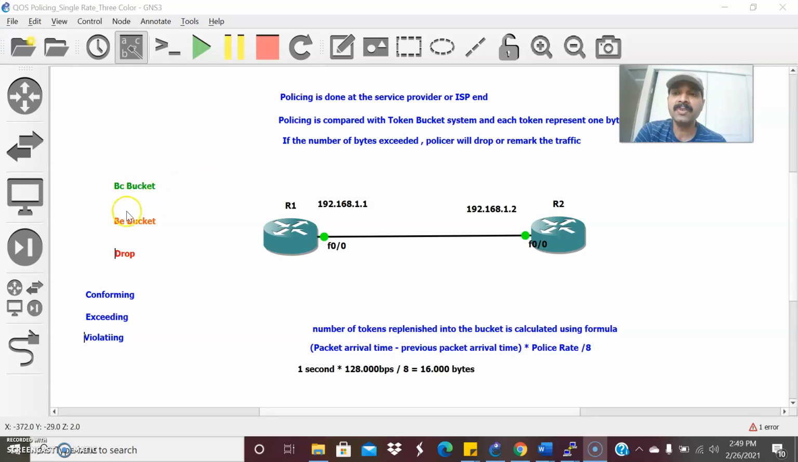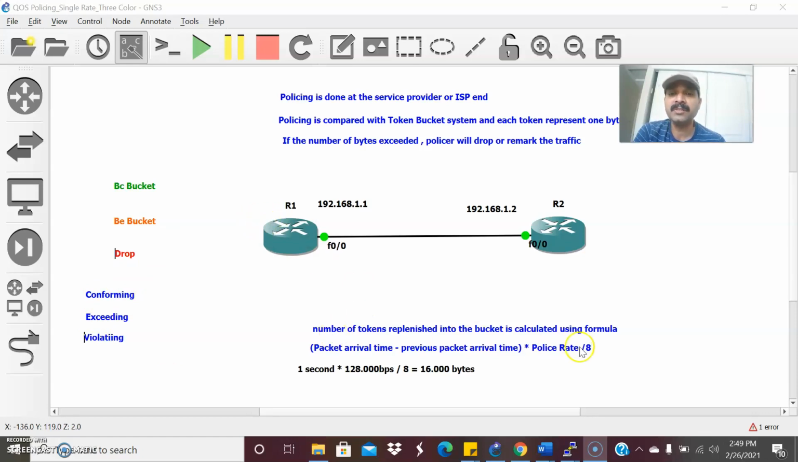So the overflow tokens will flow into the BE bucket, and when the BE bucket overflows, automatically these tokens will be dropped or violated. So that is a very simple scenario: conforming, exceeding, and violating.